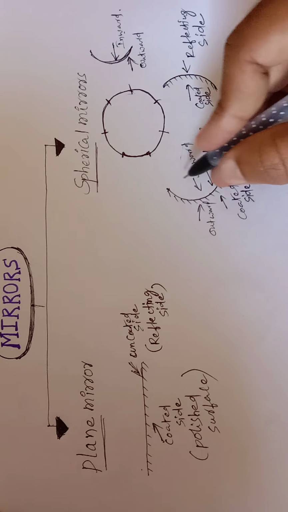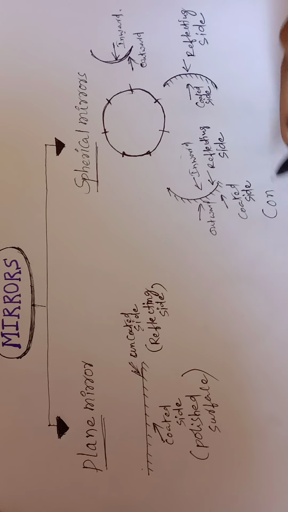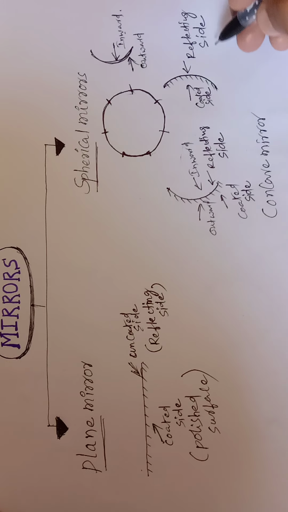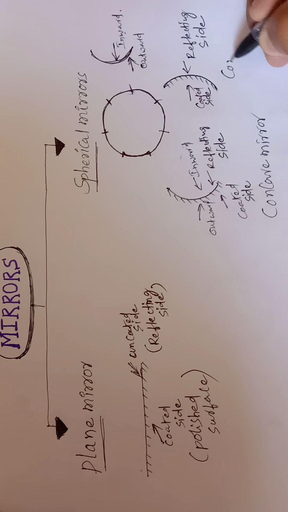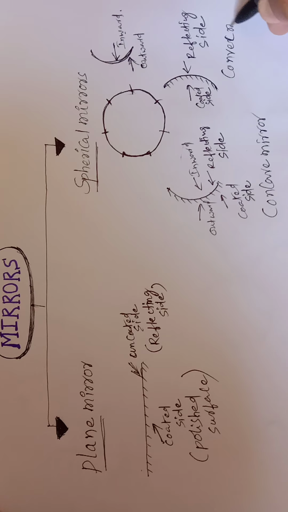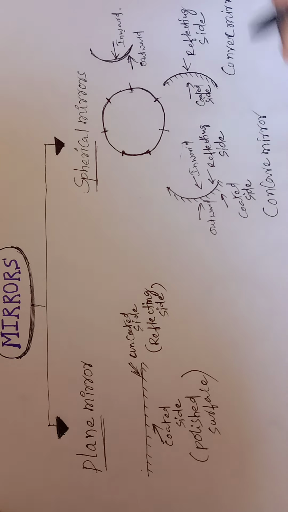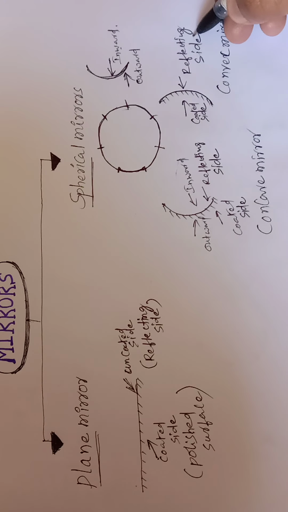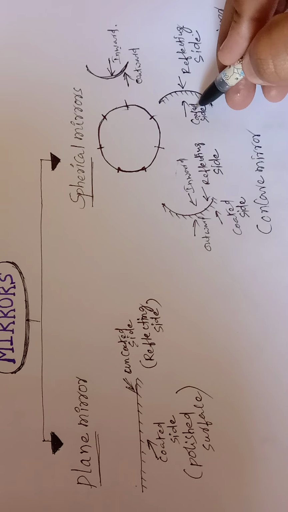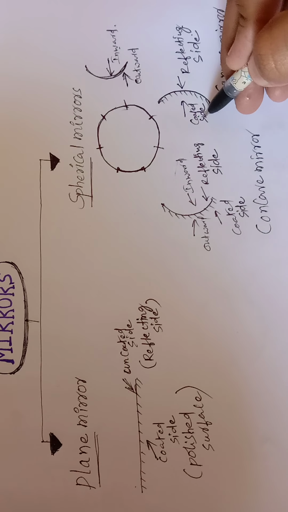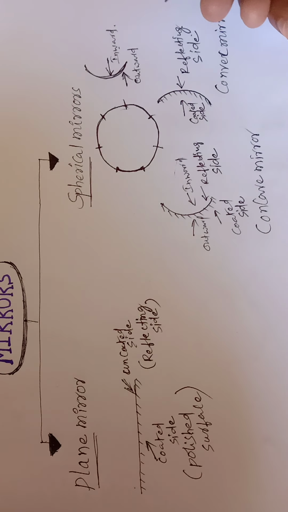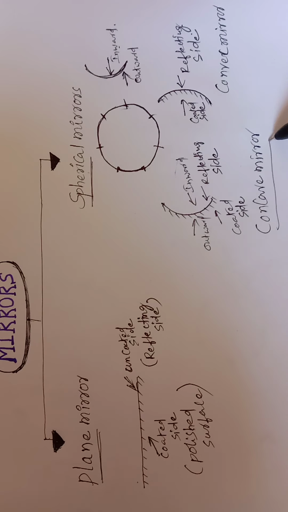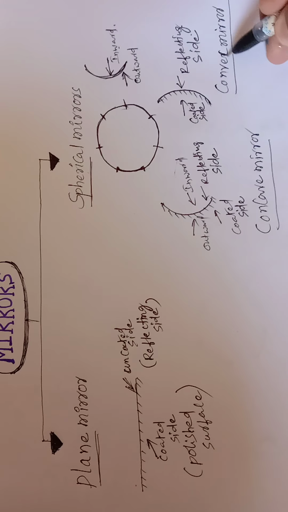So this mirror is called the concave mirror, and this mirror is called the convex mirror. The reflecting side is also called the uncoated side, and the coated side is also called the polished surface or polished side. Spherical mirrors are classified into how many types? Two types: one is the concave mirror, another is the convex mirror.